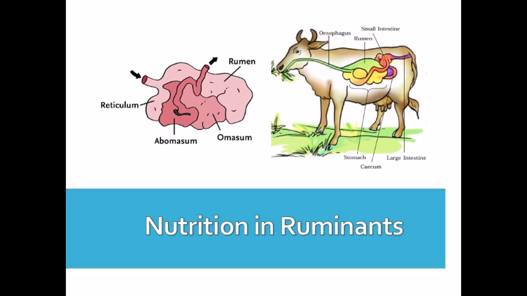After thorough chewing and mixing with saliva, the re-chewed food is swallowed again, and it now bypasses the first 2 chambers and enters the third chamber, which is known as the omasum. Here it is broken down into smaller pieces, and then the food enters the fourth chamber, that is the abomasum. Here, a gastric juice containing an enzyme and hydrochloric acid is secreted, and the process of digestion comes to an end. The digested food now passes into the small intestine.